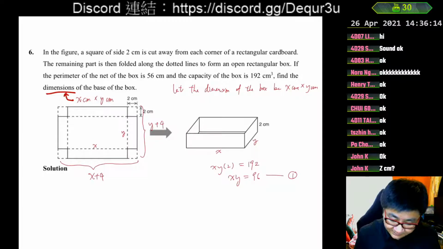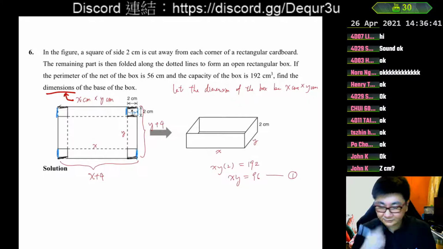The perimeter means just adding up all the lines. I think you also did this in primary school: we can put this side here, and then this side here, to make it a complete rectangle. So we can push the sides to make it a complete rectangle. Also here, and also here, and on the other side, also here and also here. Then we can make it into a complete rectangle.